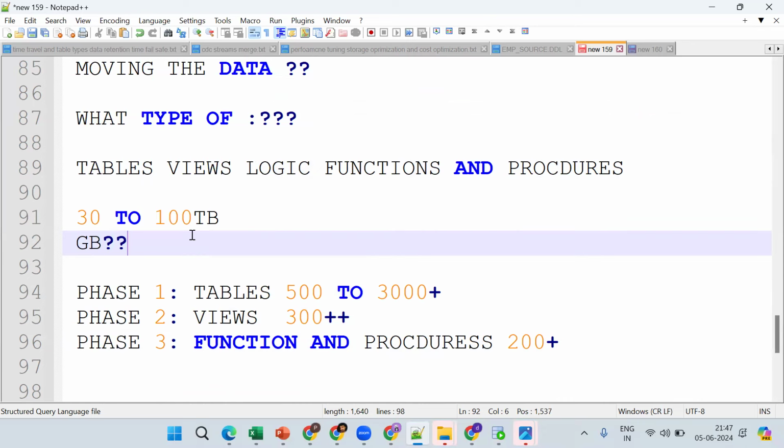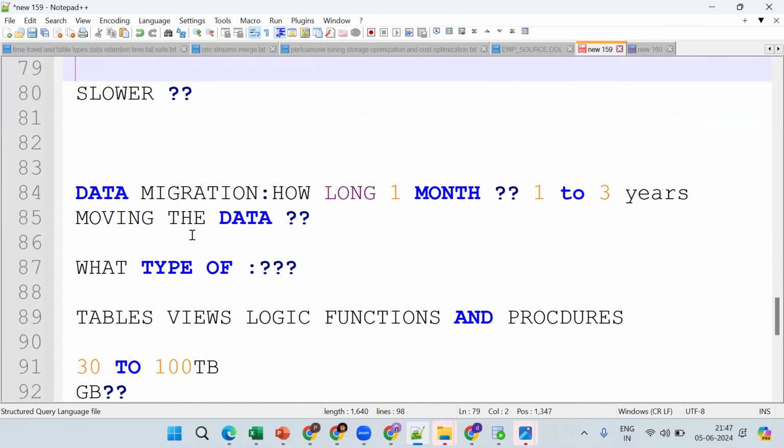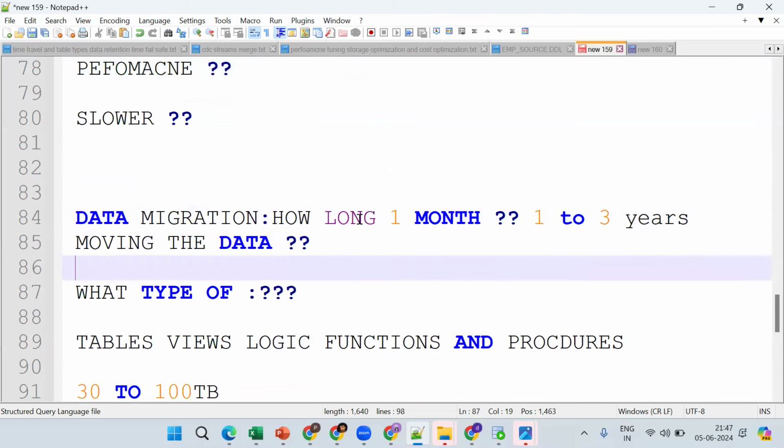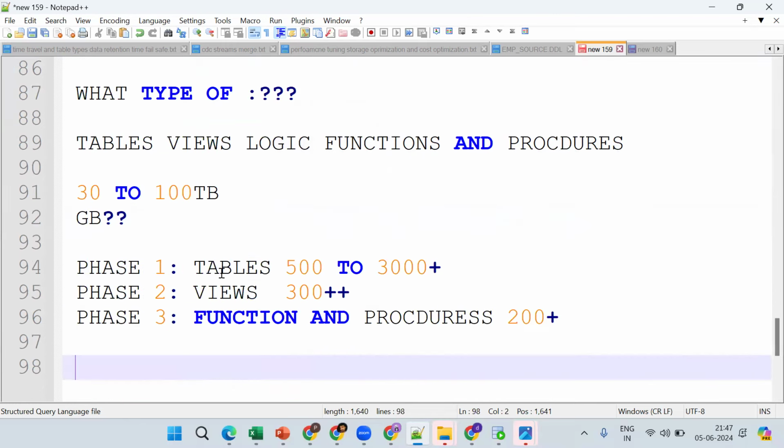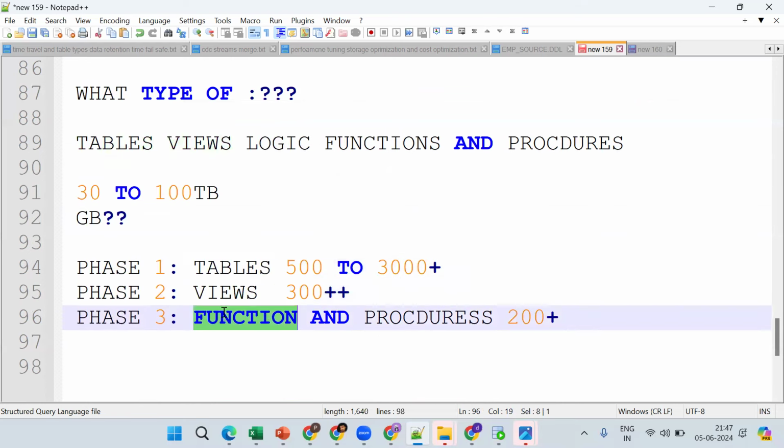When you have huge volumes, we go for data migration. And how long does a migration project last? One to three years. What exactly are we trying to migrate? We are trying to migrate the tables, views, functions, and procedures. I'll try to give a simple use case.